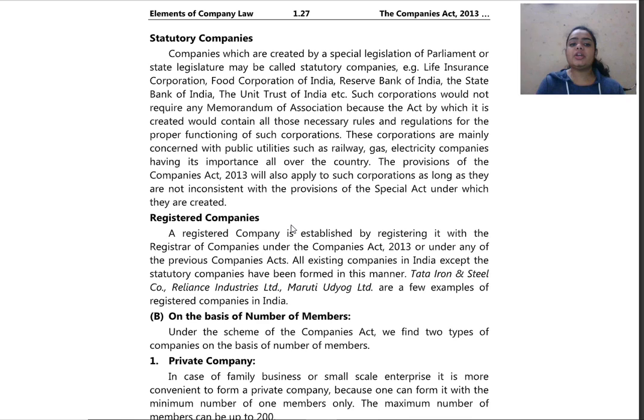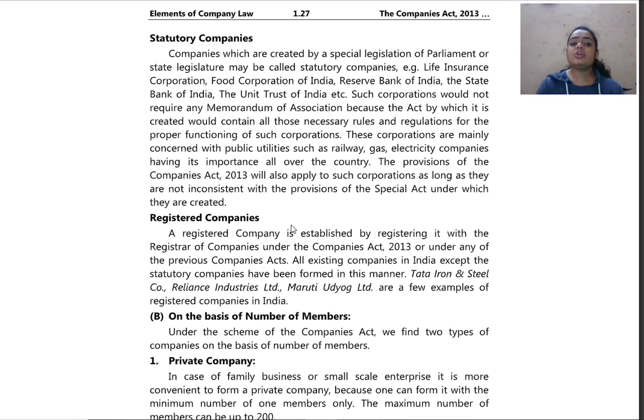Then these corporations are mainly concerned with public utilities such as railway, gas, electricity companies, having importance all over the country. So these statutory companies generally consist of companies which provide things that are required and important to all the people over the country, which shall include railways, gas, electricity companies, etc.